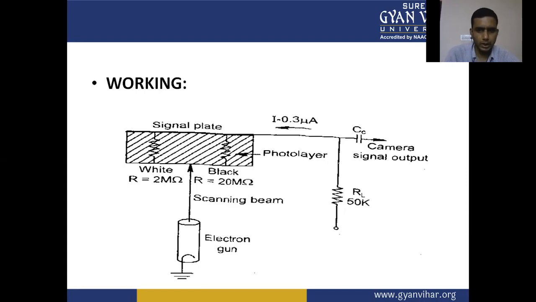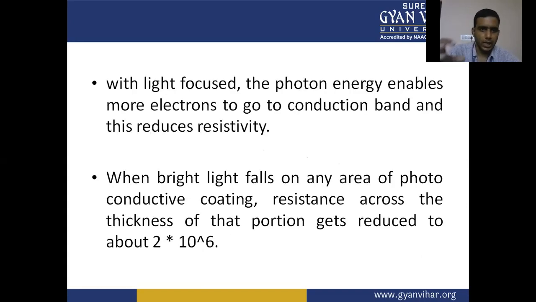With the light focused, the photo energy enables more electrons to move to the conduction band, and this reduces the resistivity. When bright light falls on any area of the photoconductive coating, the resistance across the thickness of that portion gets reduced to about 2 times 10 to the power 6.